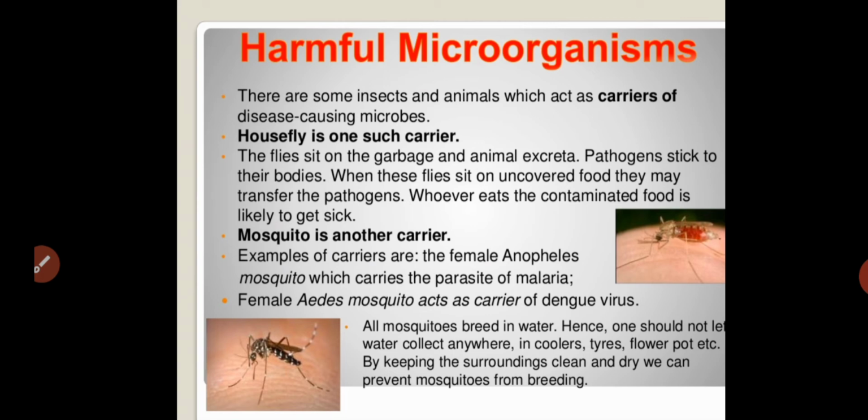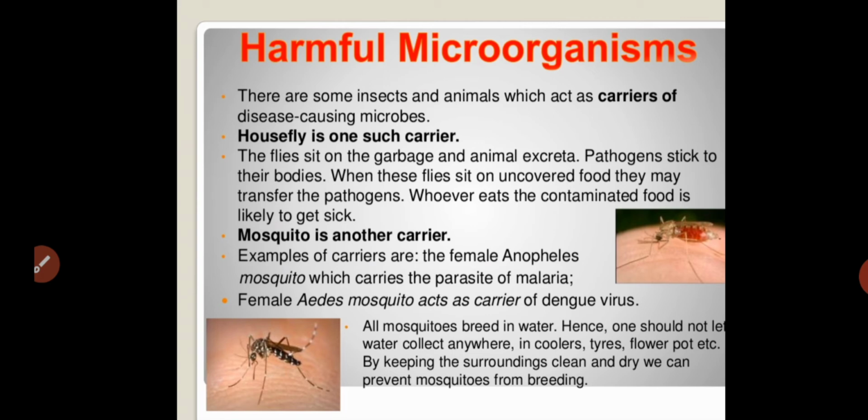All mosquitoes breed in water, so one should not let water collect anywhere, such as in coolers, tires and flower pots. By keeping the surroundings clean and dry, we can prevent mosquitoes from breeding. Mosquitoes come where there is moisture, and then we get dengue or malaria. You have to keep pots or waste materials on your terrace dry.